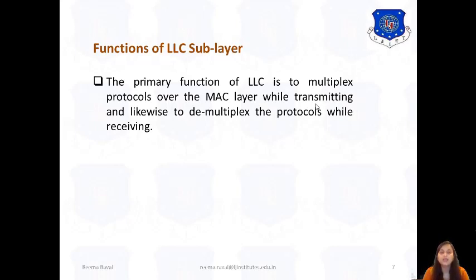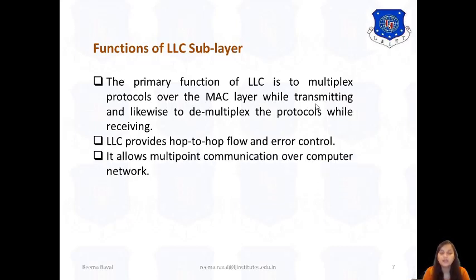The next is it provides hop-to-hop flow and error control. So again this is a main feature which provides flow and error control for the layer. The next is it allows multi-point communication over the computer network. That means it is not required to be point-to-point or peer-to-peer communication only, but it also provides multi-point communication over the computer network.